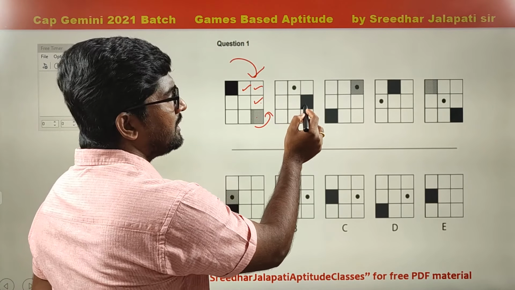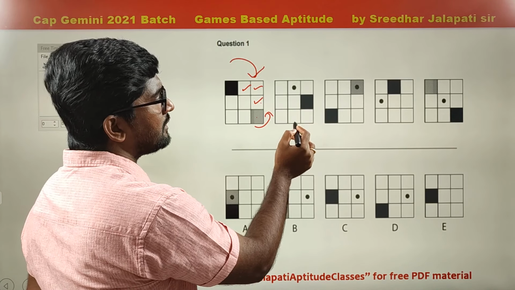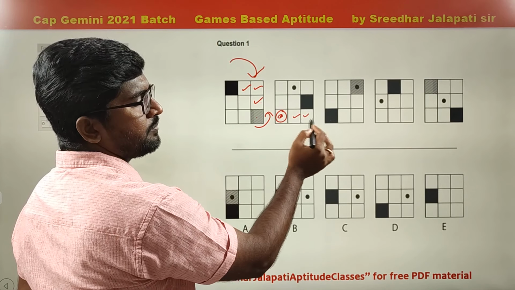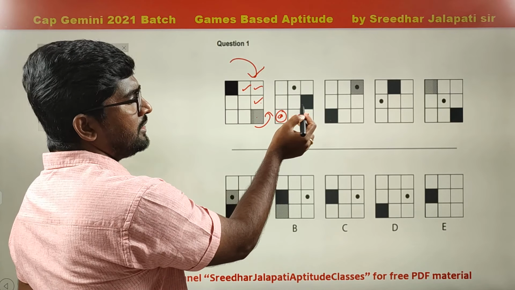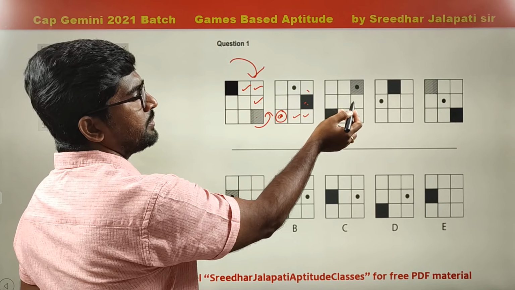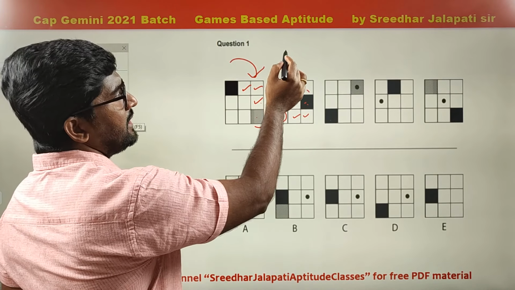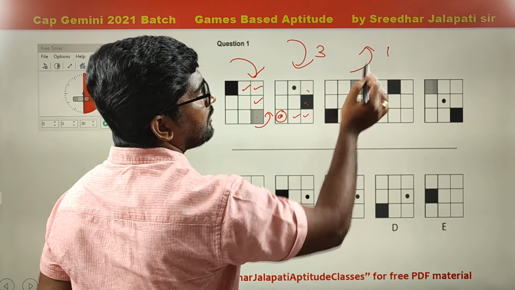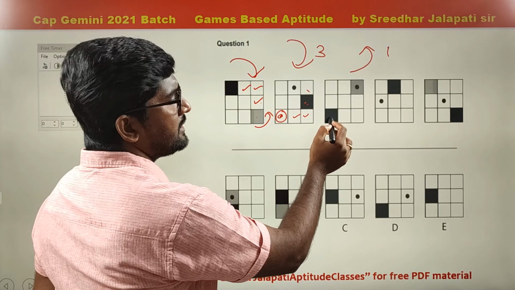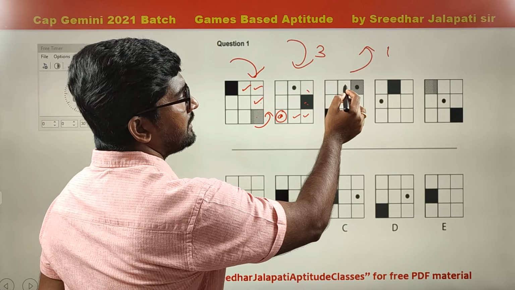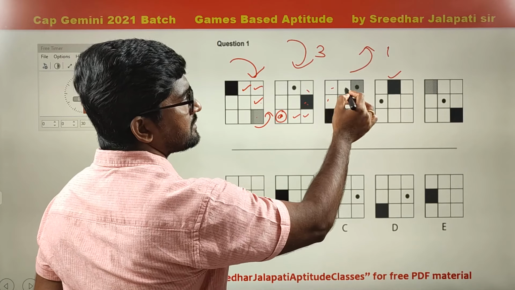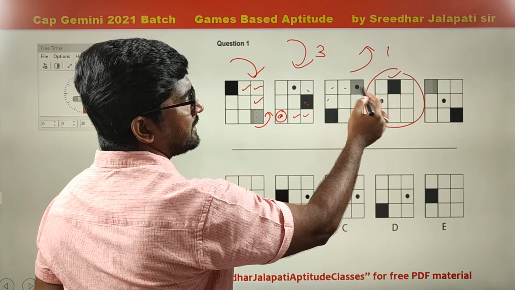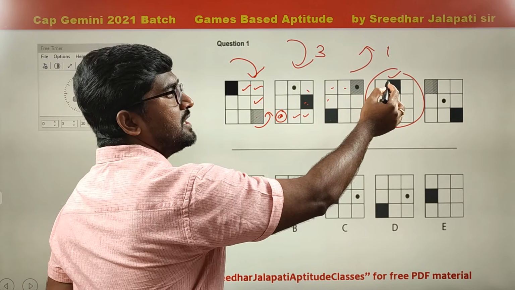Okay. Next, from here, the shaded one again shifted 3 places in clockwise direction. So when shifted 3 places clockwise, we get here. So that's why it is there. Whereas this dotted lines one shifted 1 place, that's why you got here. So shaded one 3 places clockwise, dotted one 1 place anti-clockwise. Again, if you see the shaded one from here, 3 places clockwise, you will get here. Whereas this is 1 place anti-clockwise. So here again both coincided. When both coincided, the shaded one is dominating.